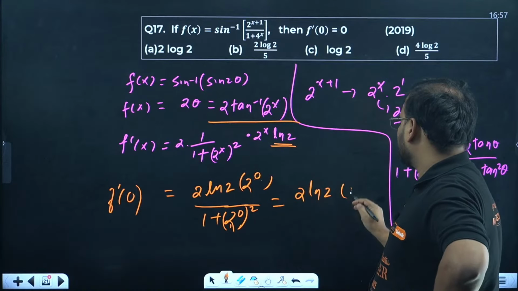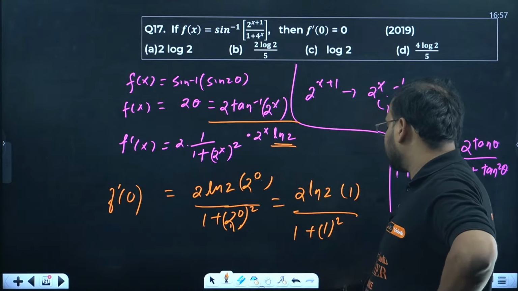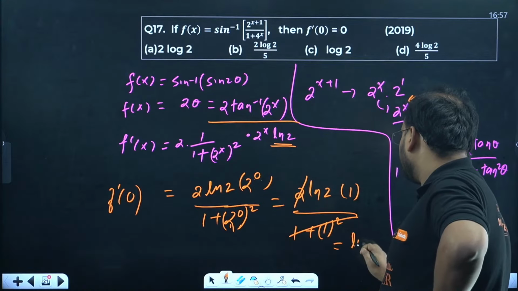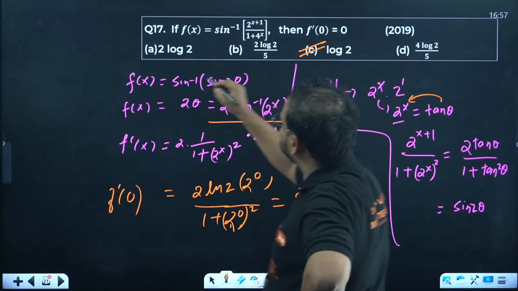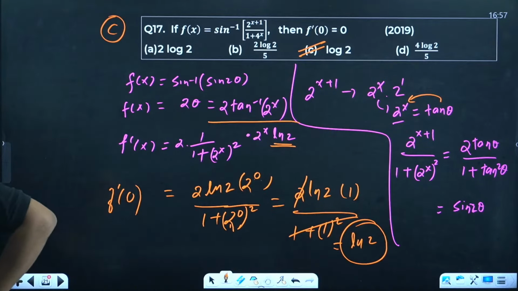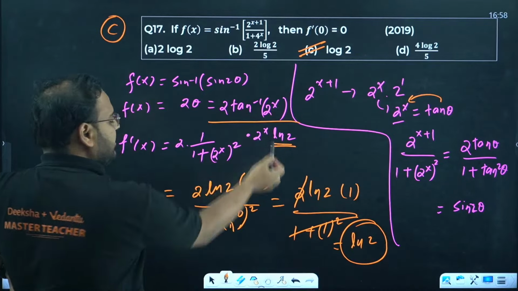2 power 0 is how much? 1. And over here 1 plus 1 square. How much is 1 plus 1 square? Again 2 only. So this 2 and this whole thing cancel. My answer is coming as simply ln 2. That is nothing but option C. Correct. I know, I got it wrong. My bad. C is the answer, by the way. I took initially x over here. That was wrong.